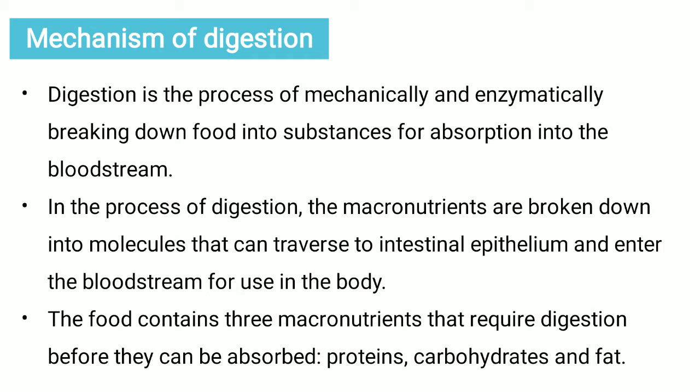The food contains three macronutrients that require digestion before they can be absorbed. They are proteins, carbohydrates and fats. These are the three important macronutrients that are required for the body. Let's see the digestion of these three important nutrients one by one.